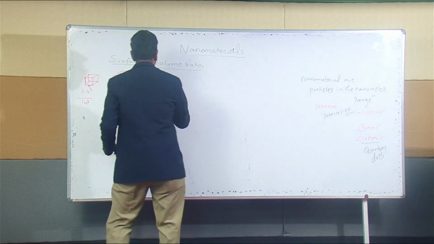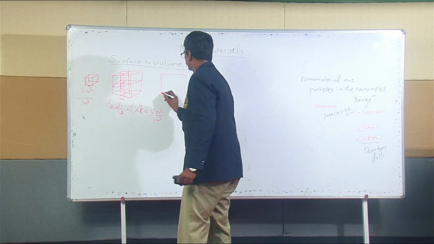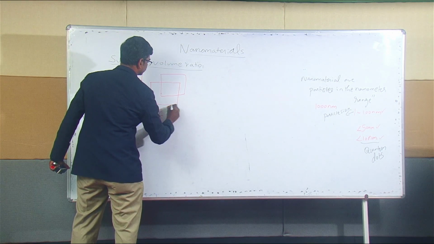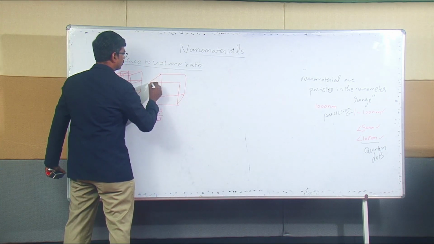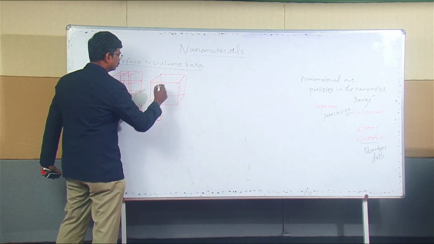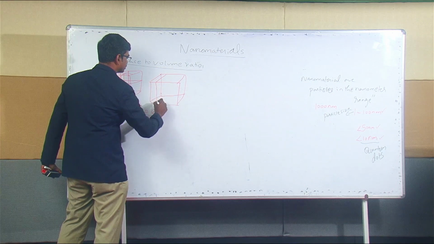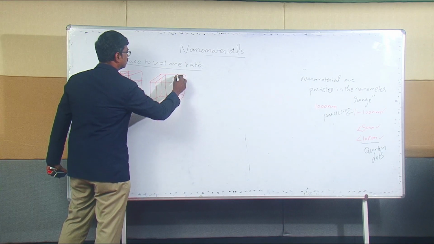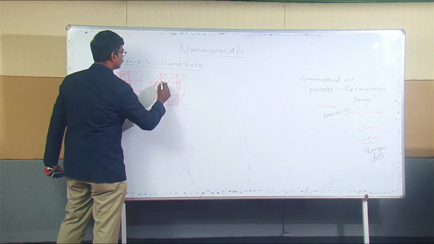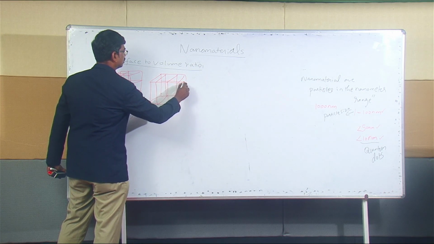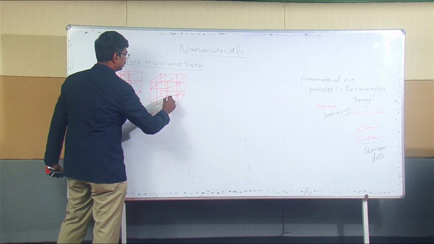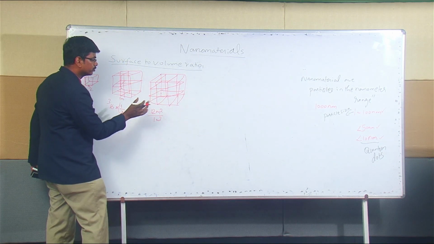And suppose I take that cube and divide it into further pieces, instead of having two, I divide it like this into three such cubes, 3 and here 3, like that. So I hope you could visualize that.